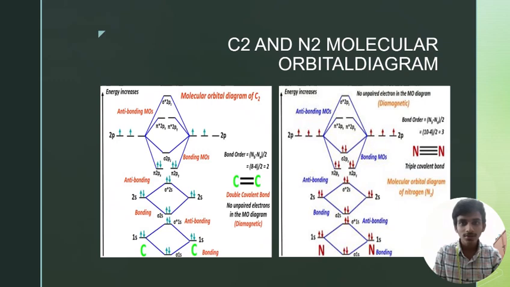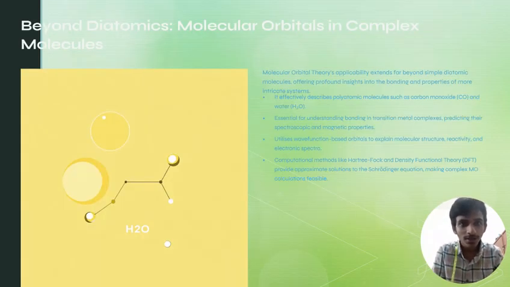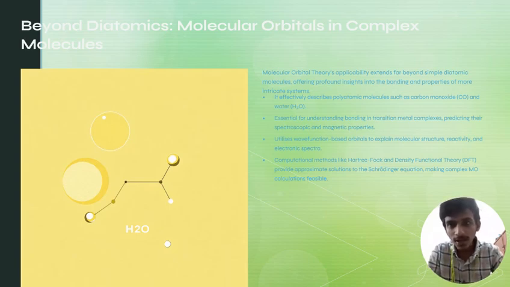Let's talk about beyond diatomics, molecular orbitals in complex molecules. Molecular orbital theory's applicability extends far beyond simple diatomic molecules, offering profound insight into the bonding and properties of more intricate systems. It is essential for understanding bonding in transition metal complexes, predicting their spectroscopic and magnetic properties. Computational methods like Hartree-Fock and density functional theory (DFT) provide approximate solutions to the Schrodinger equation, making complex molecular orbital calculations feasible.